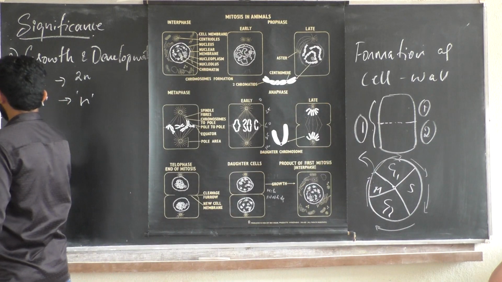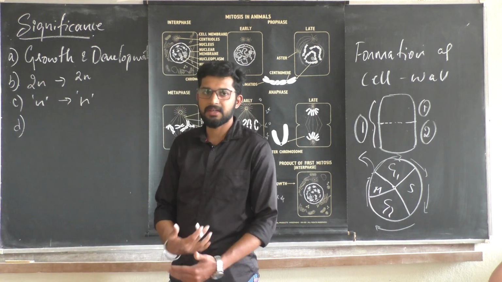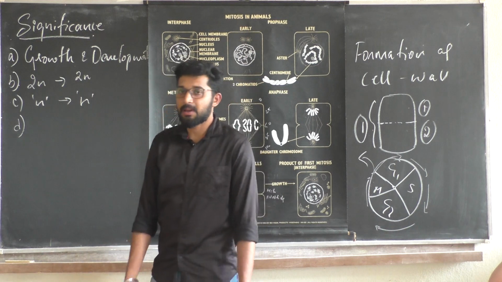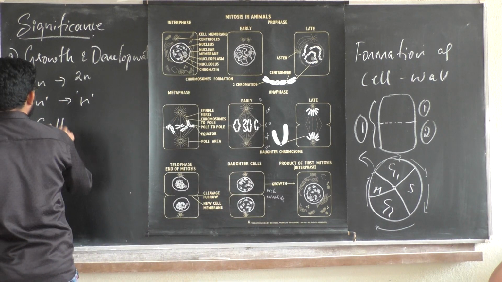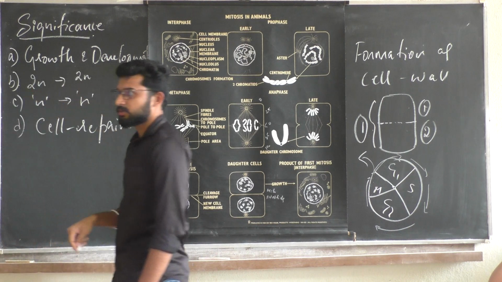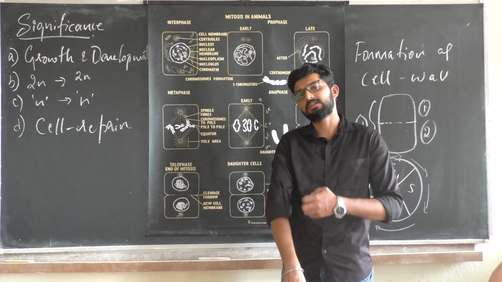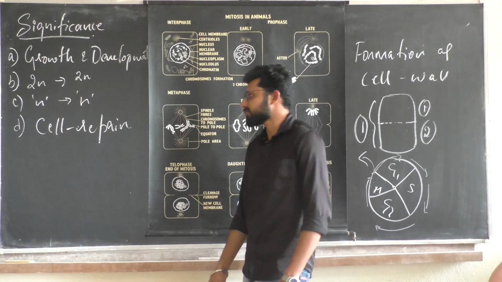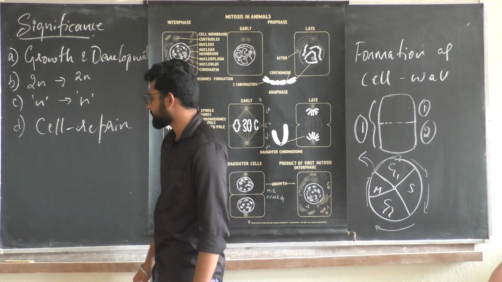Next, D. We have cellular death. The cell is undergoing a process of death, or there may be damage. So cellular repair should happen. For the cell repair mechanism, mitosis is very important. If in some part of the body the cells are damaged, new cells are formed. To repair the cell or cellular structures, mitosis plays a vital role.